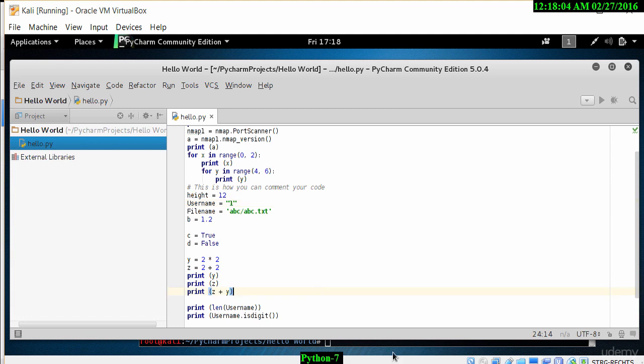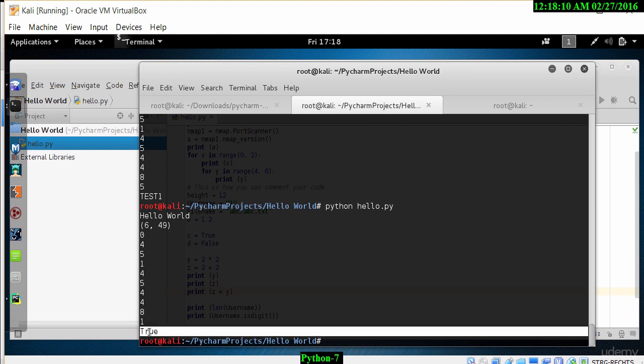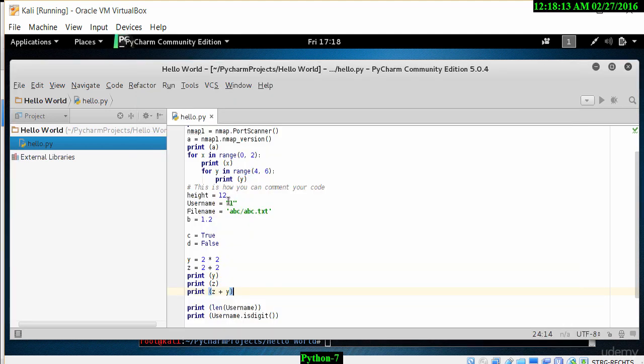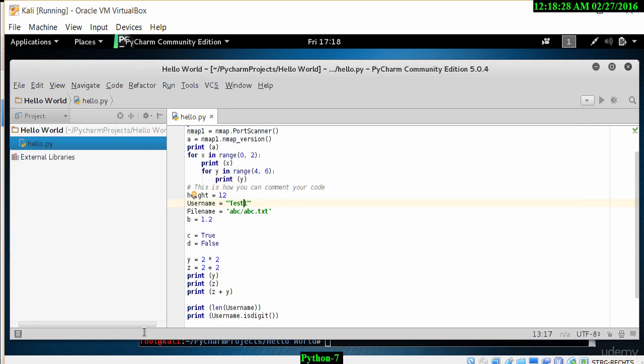So let's go in and run this program, and then I'll show you where it's a false condition. Here the result is true. Now let me change the value of this to test1 again, and in this instance, when I run the program, it should show the value of false. As we can see, the value is now false because it has letters in the actual username.